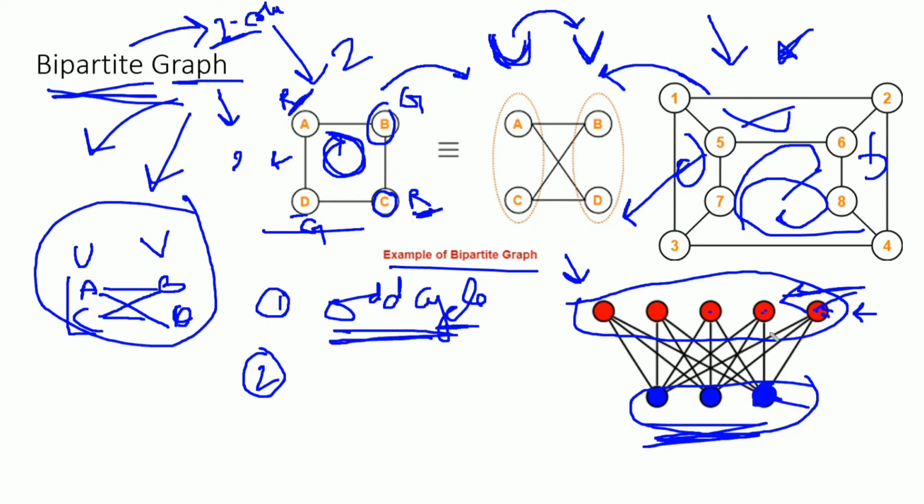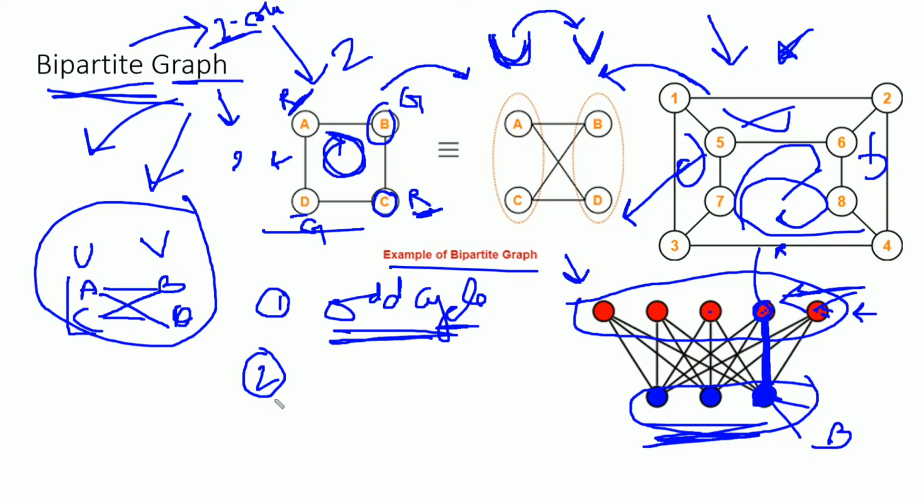Similarly, as this is the blue color, we have to color it with red color. We can't color it using blue color because blue is the color of the vertices which are making a relation with the red vertex.